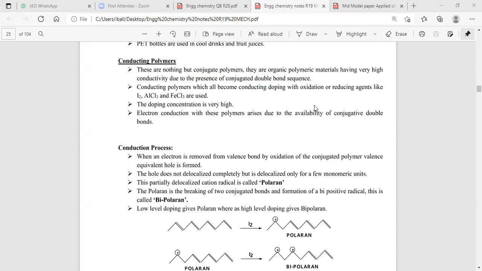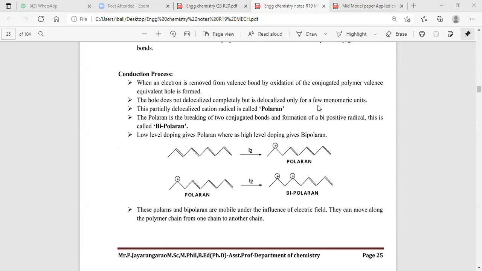Now say this. What is a conduction polymer? The best example of a conduction polymer is polyacetylene. The polyacetylene polymer contains a conjugated double bond system: double bond, single bond, double bond, single bond, alternating. What is known as conjugation? Double bond, single bond, double bond, single bond, repeated. It is known as conjugation.